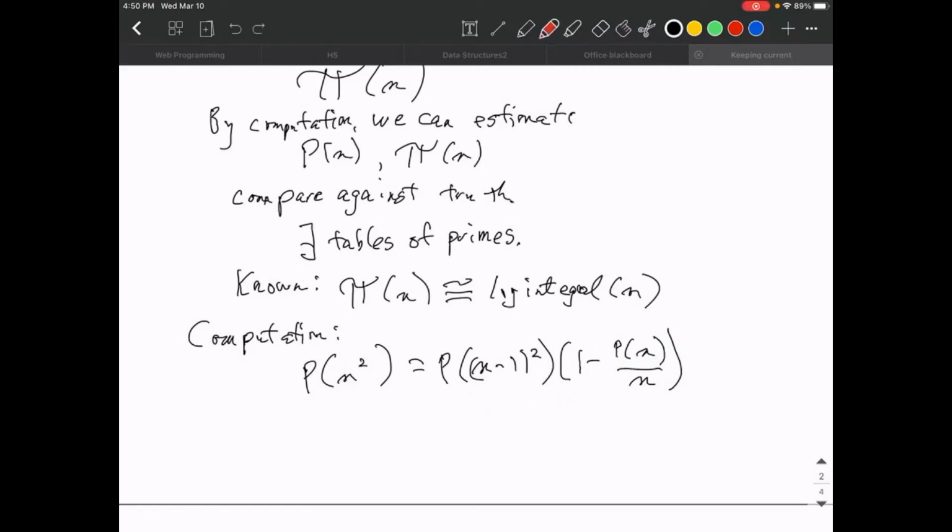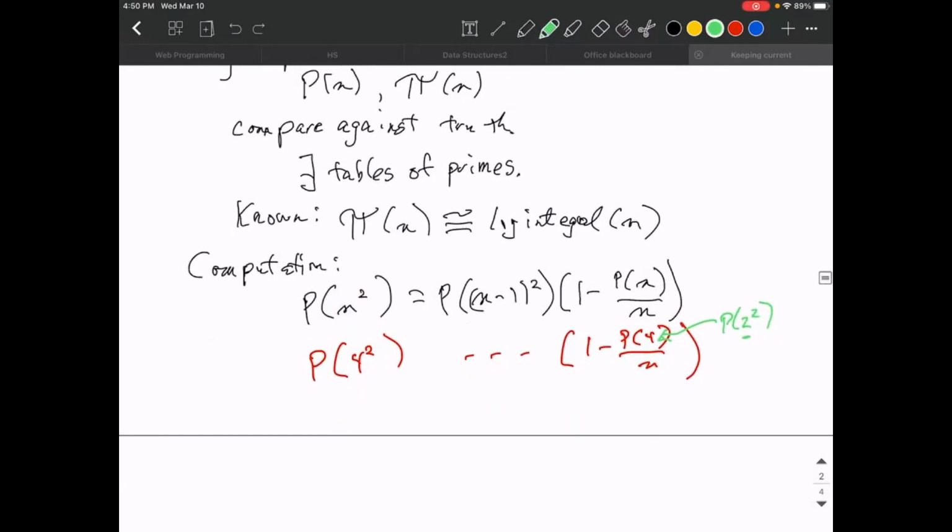Because when you're worrying about P of, for example, let me just show you this as an example. P of 4 squared, which is 16. I had to look at 1 minus P of 4 divided by n. And P of 4 had a special behavior. I figured that out because that's P of 2 squared. And so what I need to store is actually values up to the square root of the square root of the values that I'm interested in, which is nice, the fourth root. I don't have to store too much.